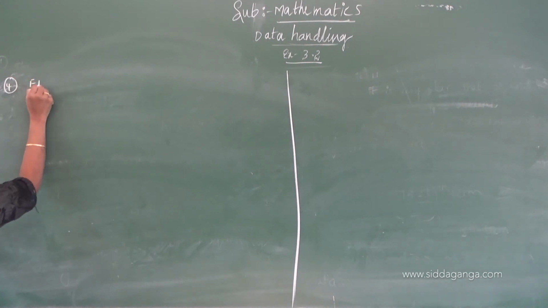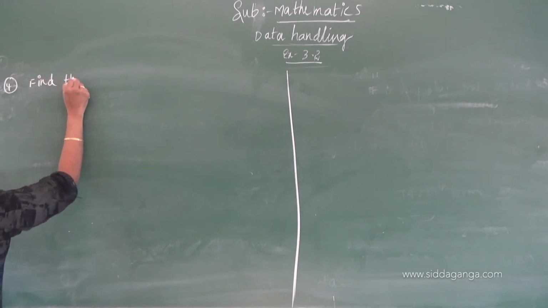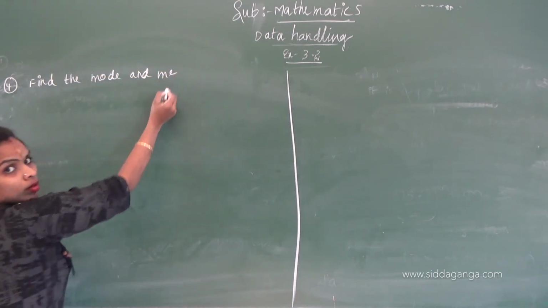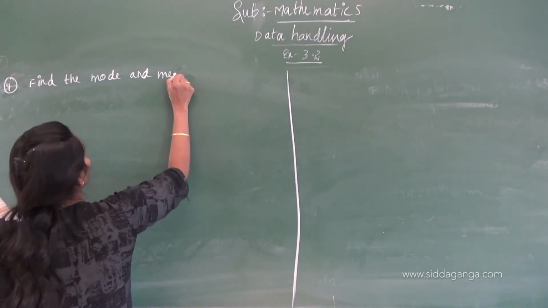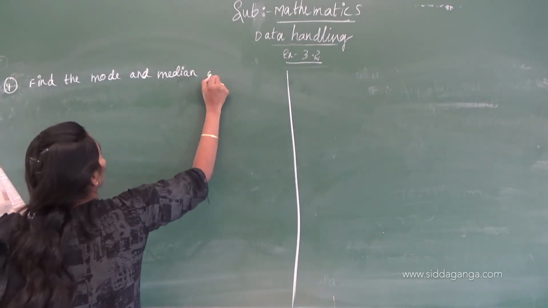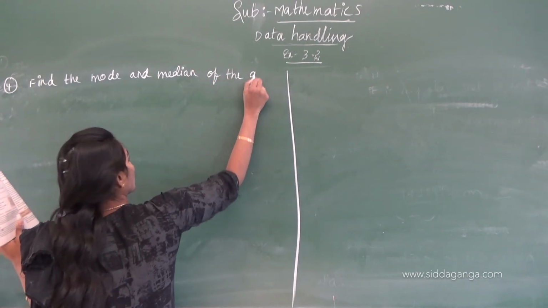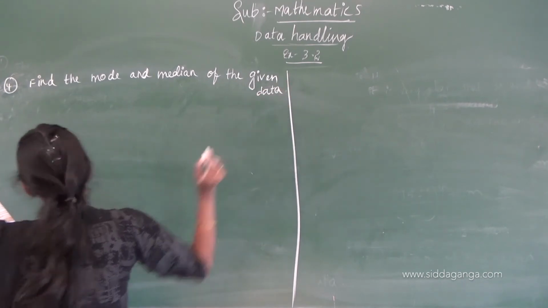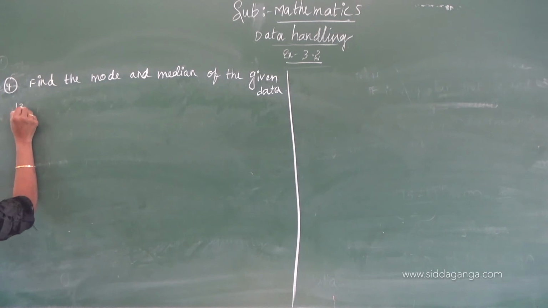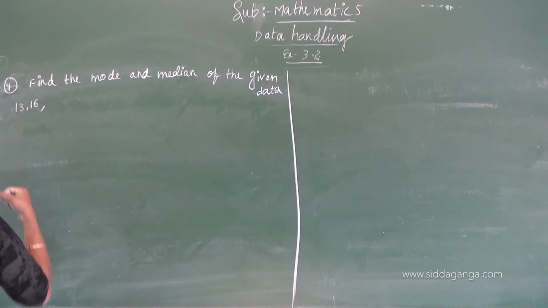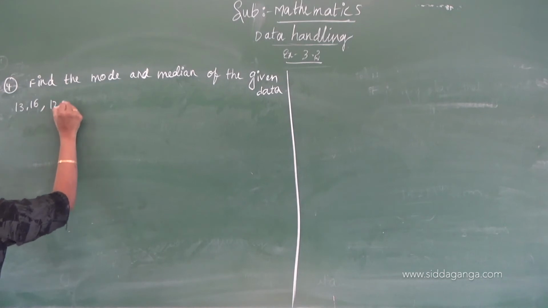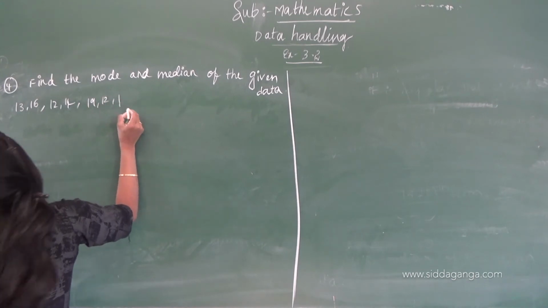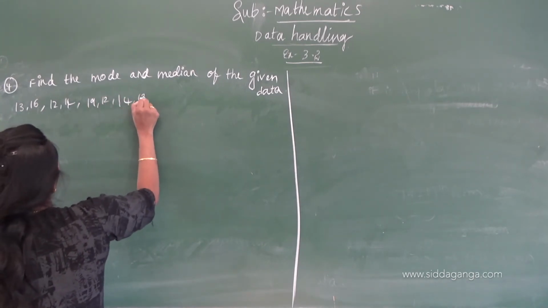Find the mode and median of the given data. 13, 16, 12, 14, 19, 12, 14, 13, 14.